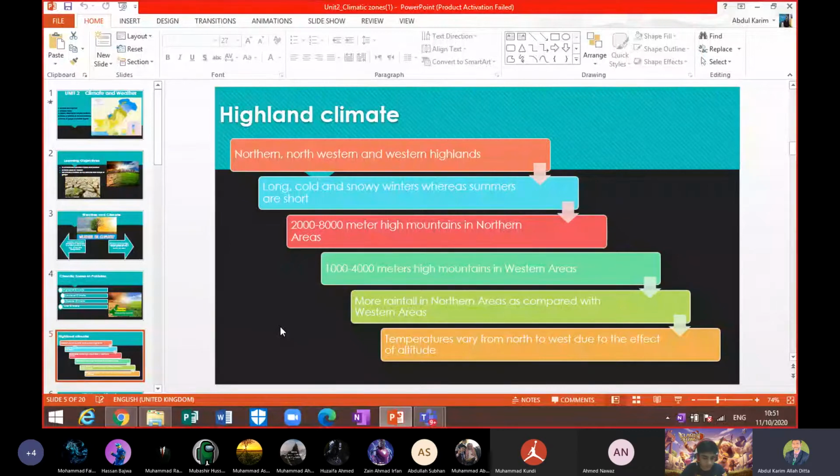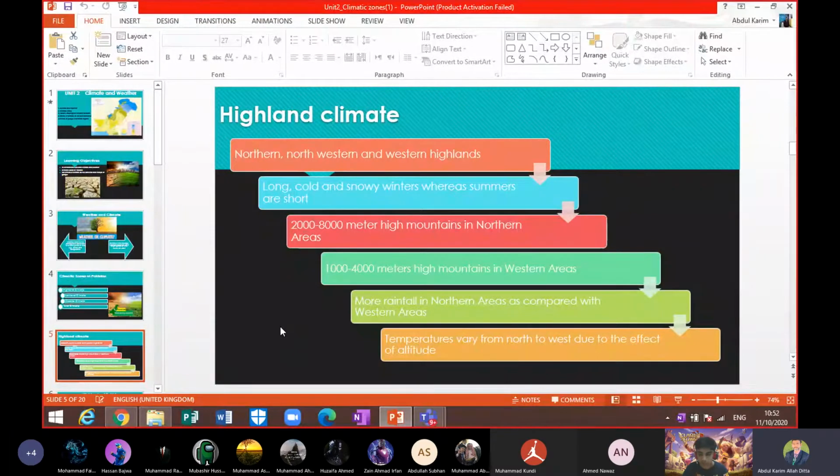Now, more rainfall in northern areas as compared with the western areas. As we have read, western mountains are bare of vegetation because there is less rainfall in the western mountainous areas. But in northern mountainous areas we have a lot of rainfall and they are full of vegetation.